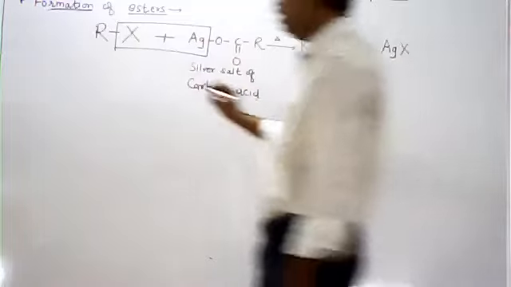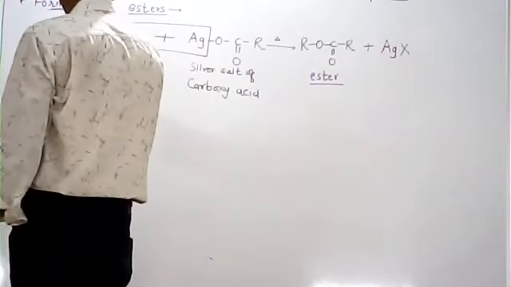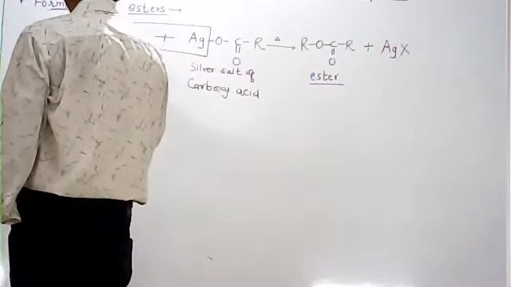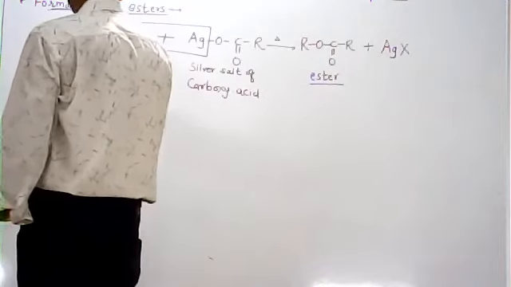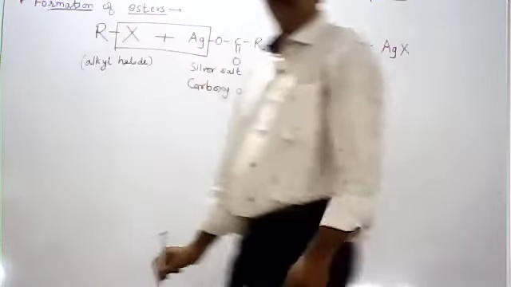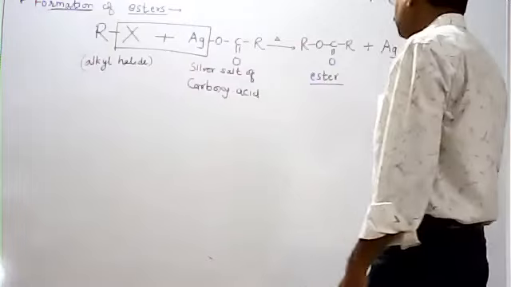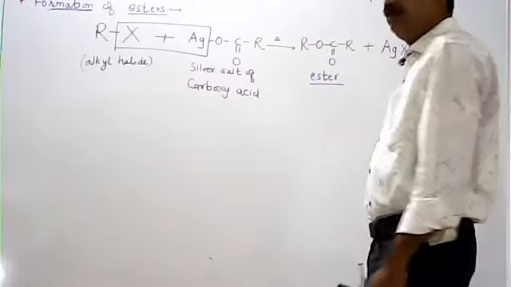So from alkyl halide we can prepare ester. Okay, we can prepare ester from alkyl halide.